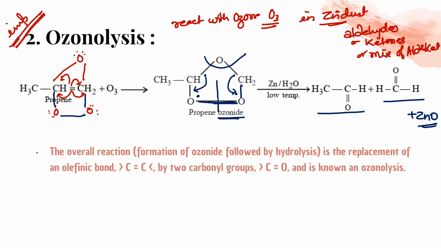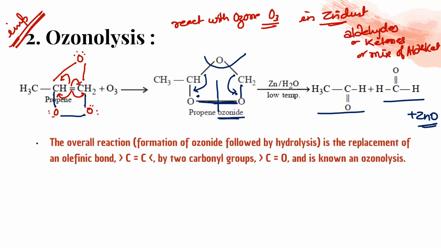The overall reaction, formation of ozonide followed by hydrolysis, is the replacement of olefinic bond, that means C double bond C, by two carbonyl groups C double bond O, and is also known as ozonolysis. So let's do one more example for that. As for example, I'm giving you CH3 double bond CH2 plus ozone. Simply let's see the mechanism.